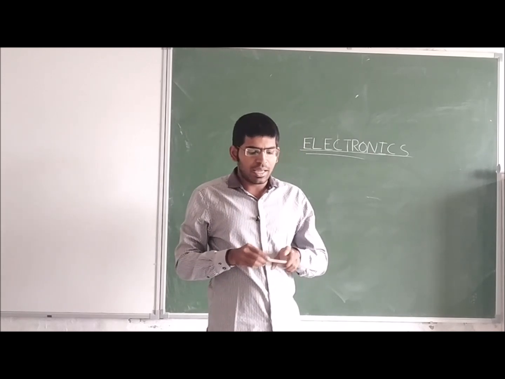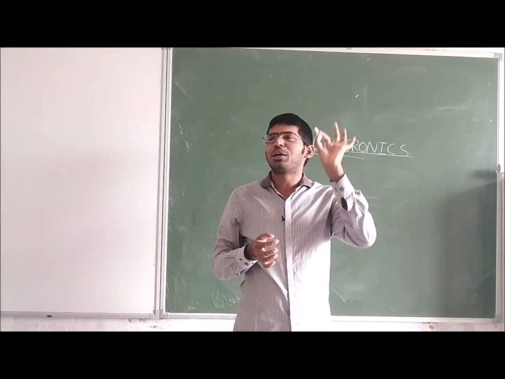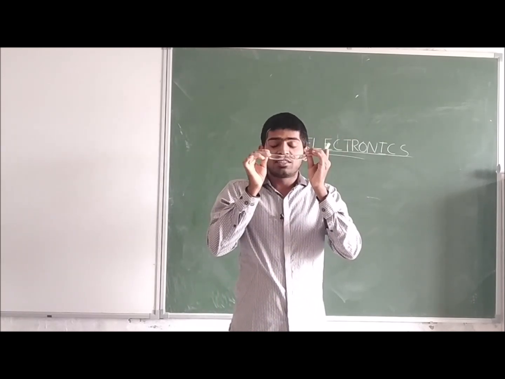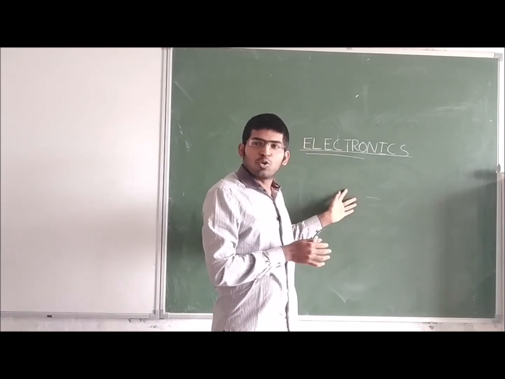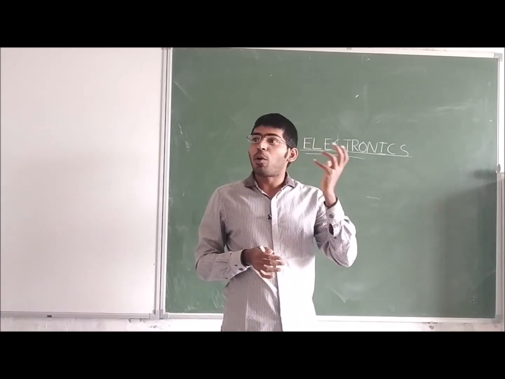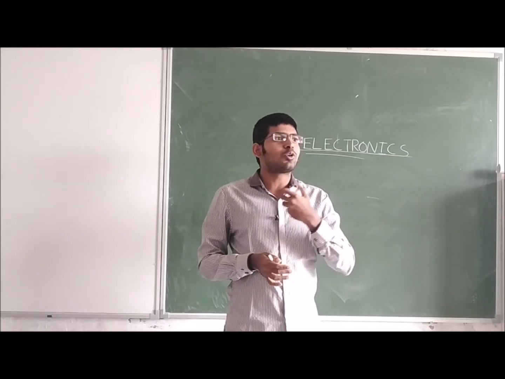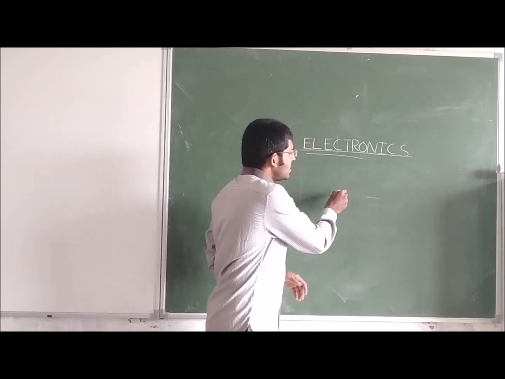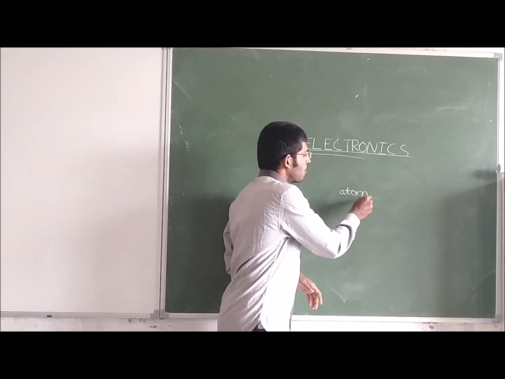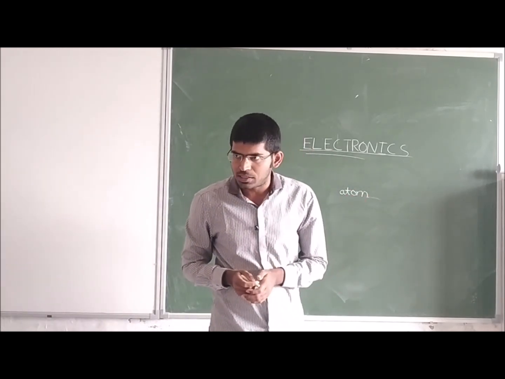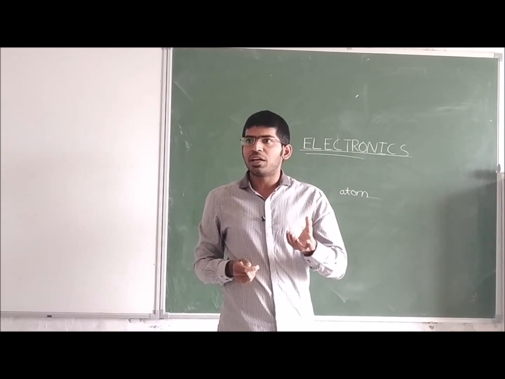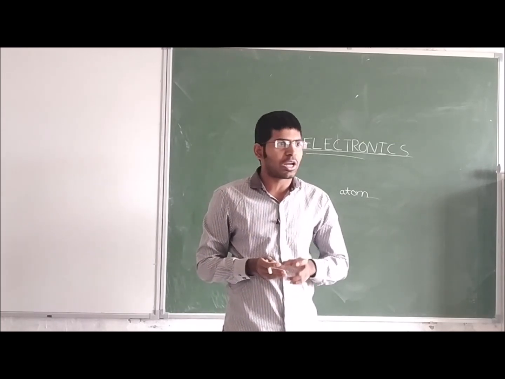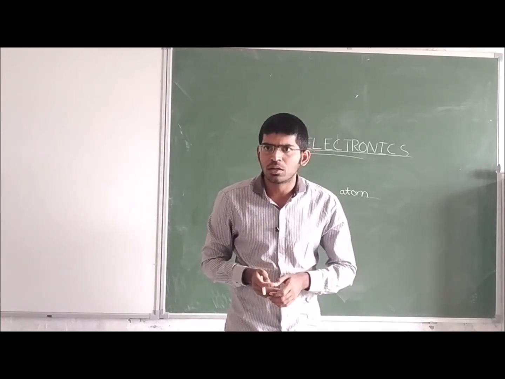So it is nothing but a group of atoms that I am holding. These are groups of atoms. Everything is a group of atoms. Everywhere, the atomic scientist can see only the atoms. Now in this atom, there are subatomic particles. In every atom, there are subatomic particles like proton, electron and neutron.